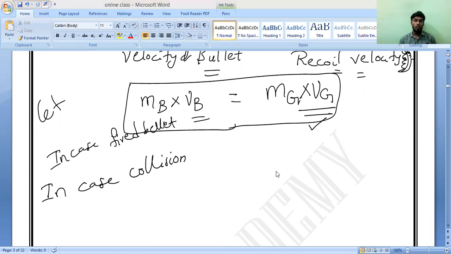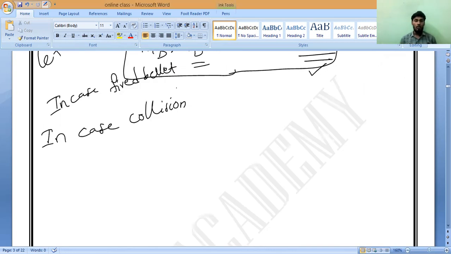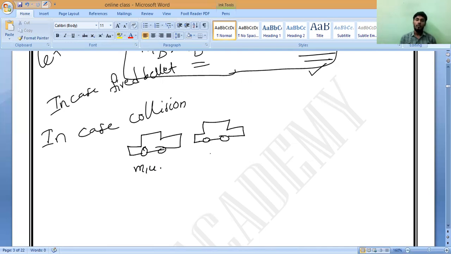So in case of collision, once again I am teaching you, so please don't get confused. In case of collision, two bodies are present. Momentum before collision equals momentum after collision. Before collision, it is m1 u1 and m2 u2. Now after collision, what is happening?